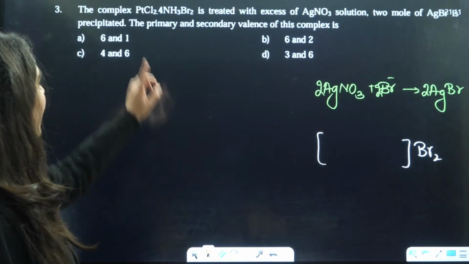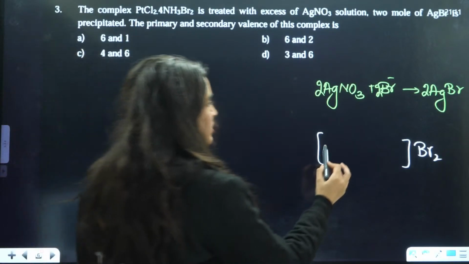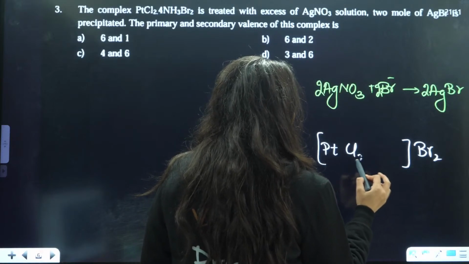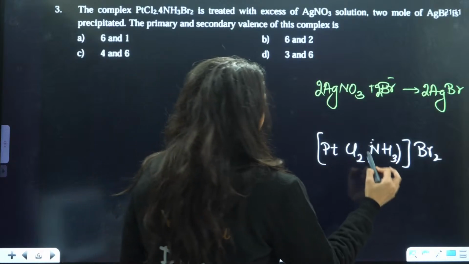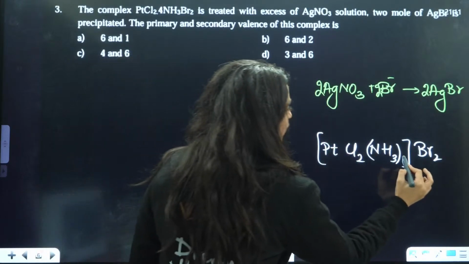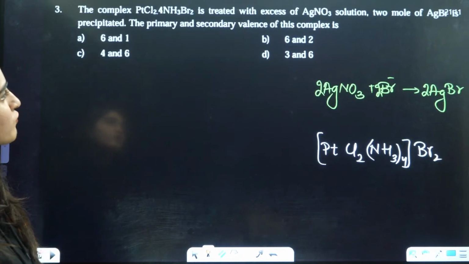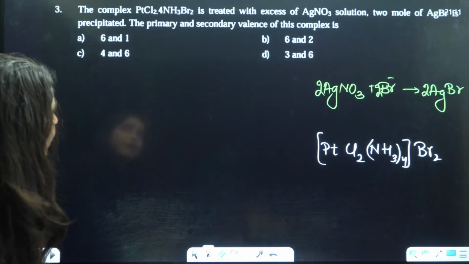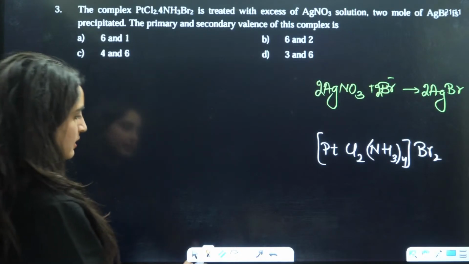Now PtCl2.4NH3 you have here. If I want to write it as PtCl2, this will be NH3 with 4, PtCl2(NH3)4. Now they are saying the complex is treated with excess, 2 moles of AgBr precipitated, and you need to tell the primary and secondary valency.